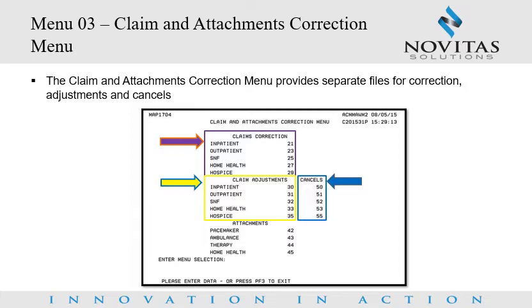As you can see, the Claim and Attachments Correction menu provides separate files for correction, adjustments, and cancels. For a claim correction, you'll use the Claims Correction file, which is outlined in purple. For a claim adjustment, you'll use the Claim Adjustment file, which is outlined in yellow. And to cancel a claim, you'll use the Cancels file, which is outlined in blue. You will enter the option for your bill type from the appropriate menu for the action you want to take in the Enter menu selection field and press Enter. Claims correction.